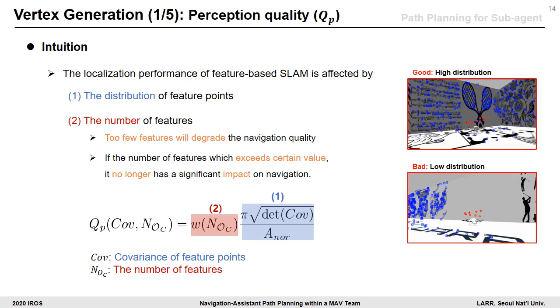In order to sample proper vertices, we use perception and future quality. At first, we define perception quality with intuition. Localization performance of feature-based SLAM is affected by the distribution as well as the number of feature points. In terms of the number of features, it is important to ensure that the number of features does not fall below a certain number. So we use the covariance of features and a sigmoid form to design perception quality.